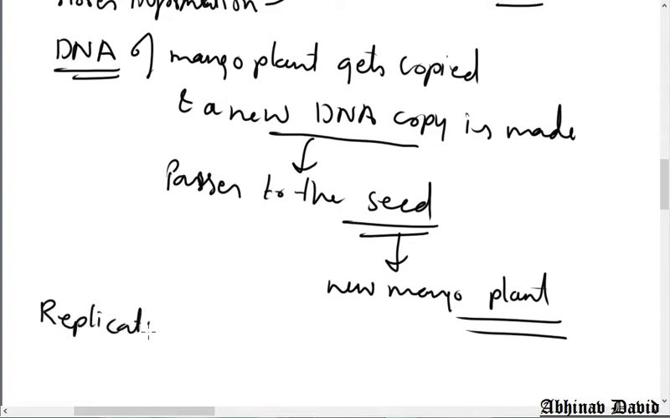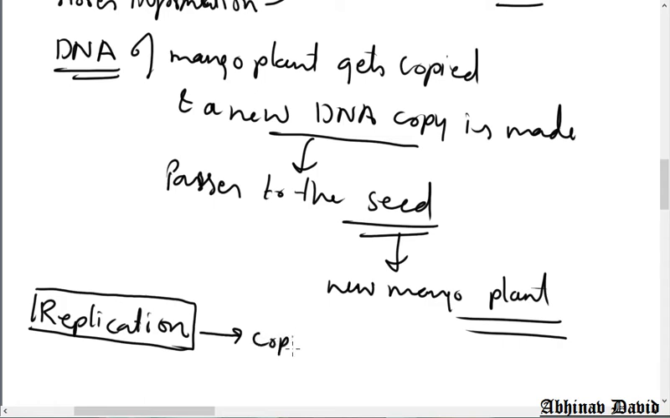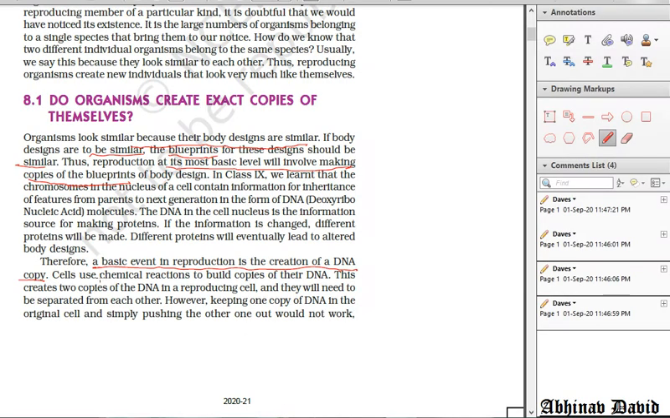Now these terms are not given in your NCERT. This is just for your information I am giving you. So what is replication? Replication means the copying of DNA. So DNA copies itself and makes a new DNA copy. That is called replication. Okay, so cells use chemical reactions to build copies of their DNA. So what is the name of the chemical reaction? It is replication.